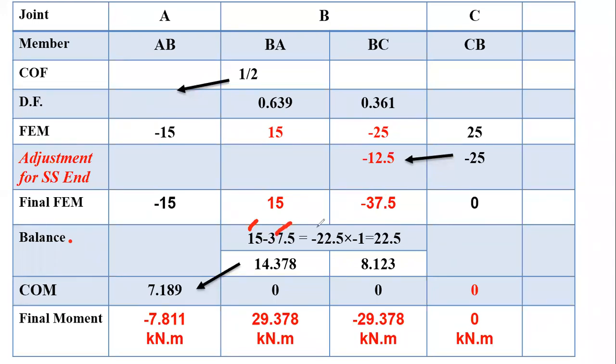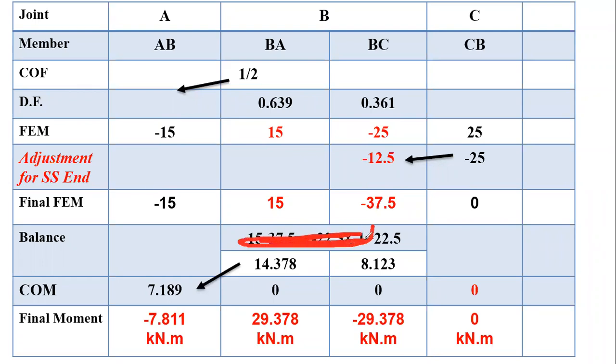So summation is minus 22.5. Summation is minus, so balancing movement will be plus 22.5. Multiply with minus sign, or you can directly write plus 22.5.